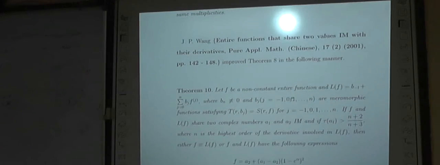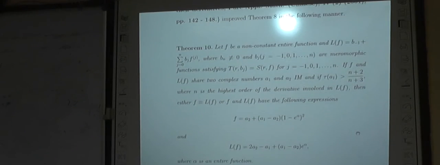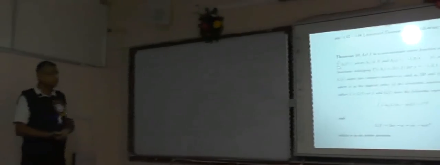In 2001, J.P. Wang considered an entire function and a linear differential polynomial generated by it which share two values a1 and a2 IM, both IM. But in that case, he has to use one more condition, tau a1 is greater than (n plus 2) divided by (n plus 3). Then he achieved the same conclusion as the result of Ping, Lee and C.C. Yang.